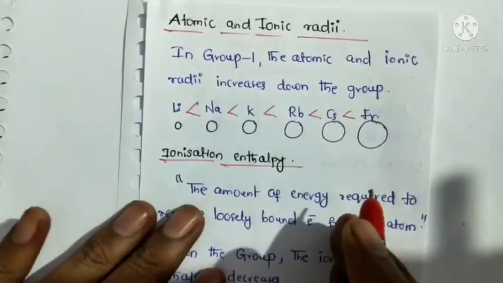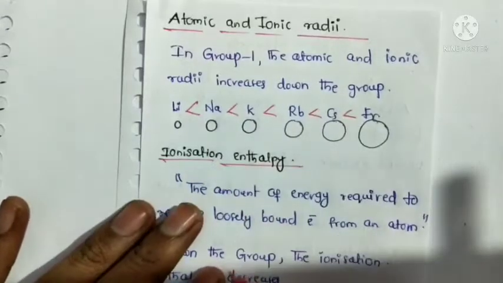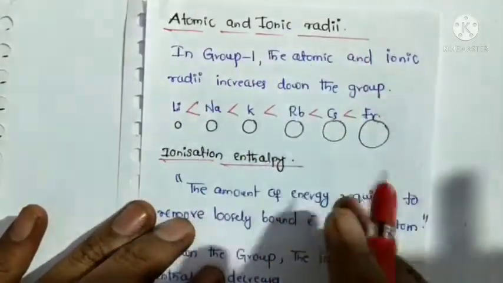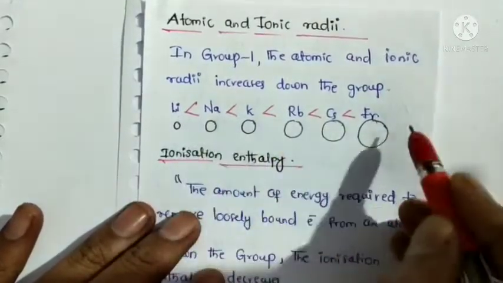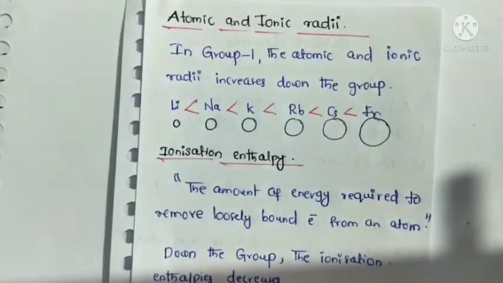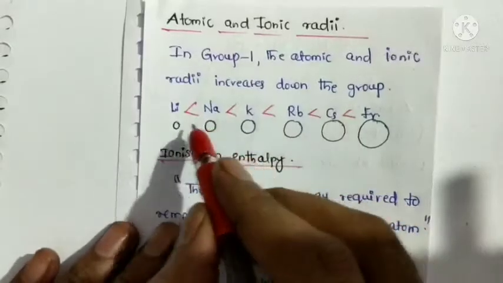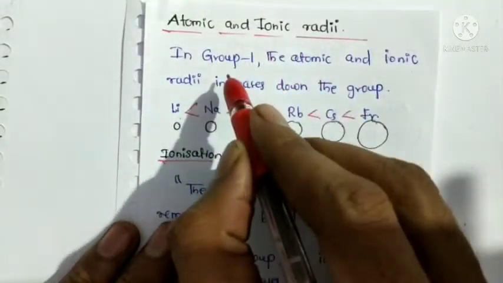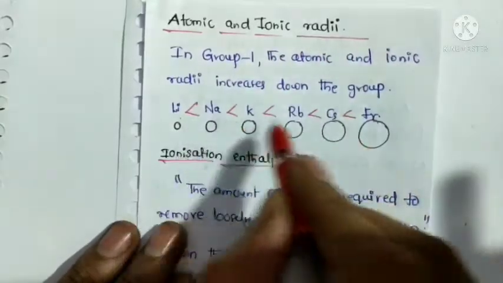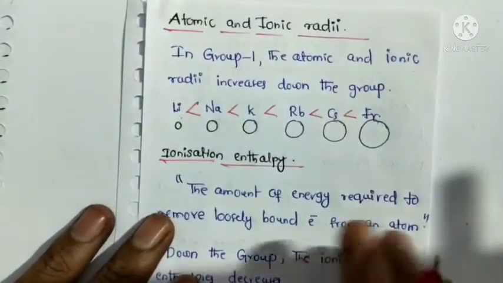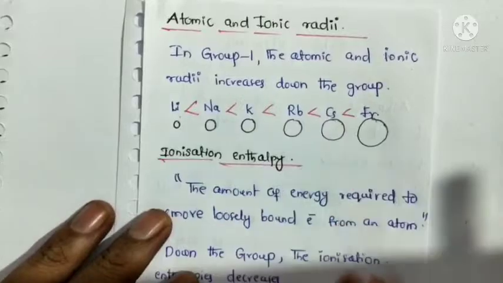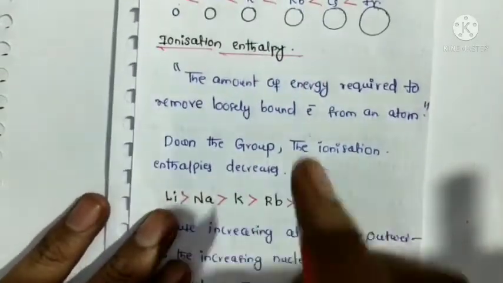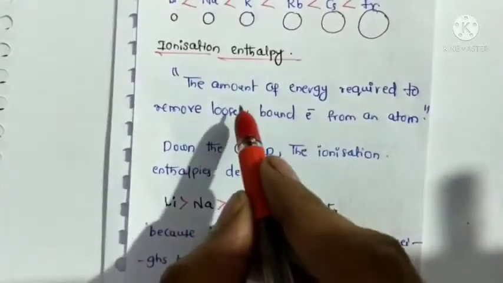Also ionic radius. The question arises here: write the order of atomic and ionic radius from lithium to francium. So what is the change here? From lithium to francium, atomic radius and ionic radius both increase. What is the reason? Due to the increase in atomic number.